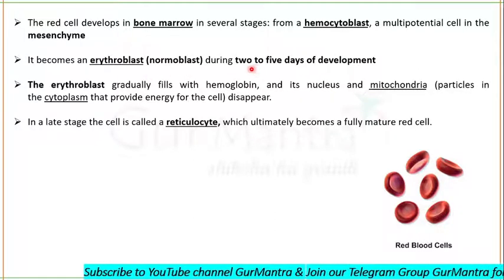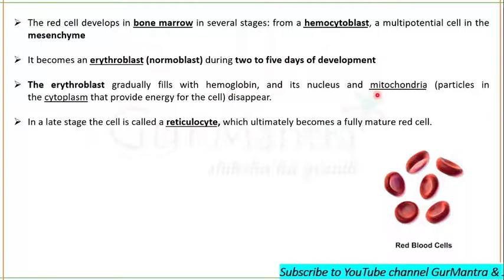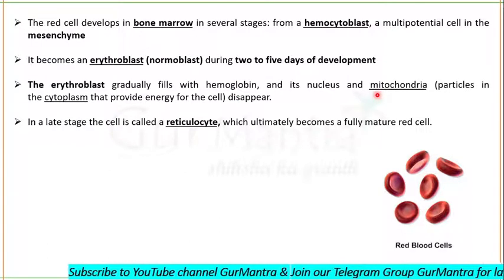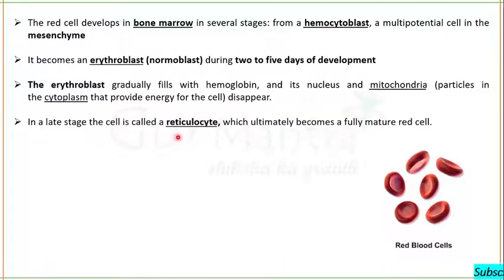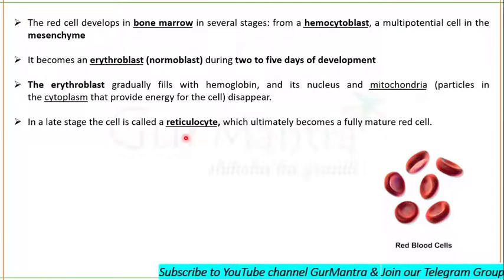Then the erythroblast gradually fills with hemoglobin, and its nucleus and mitochondria disappear. In a later stage, the erythroblast is now called a reticulocyte, which ultimately becomes a fully mature red cell. Now you know each and everything.